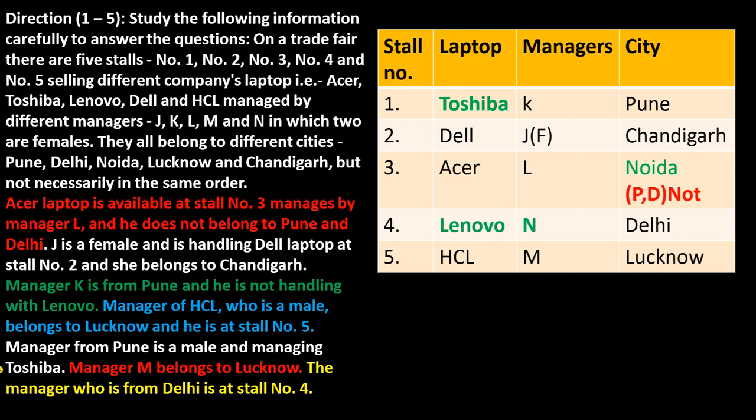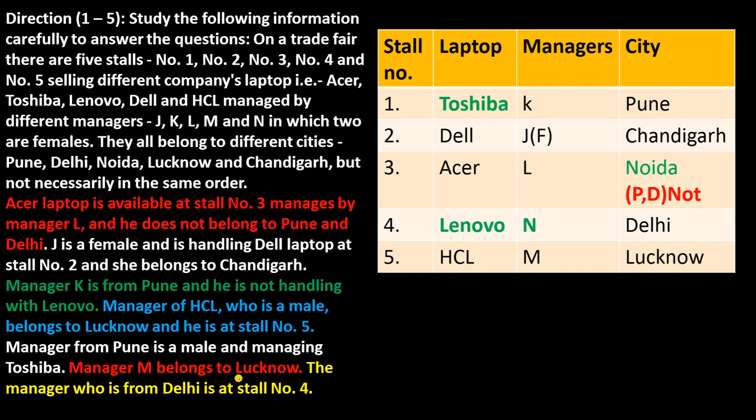So it is clear now that manager K is from Pune. So the manager is K, that belongs to Pune, and managing Toshiba, so the laptop is Toshiba. So this information is also there. Now read the next one.